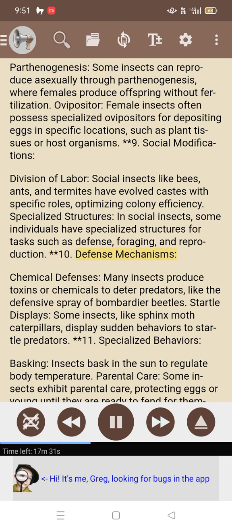10. Defense mechanisms. Chemical defenses: many insects produce toxins or chemicals to deter predators, like the defensive spray of bombardier beetles. Startle displays: some insects, like sphinx moth caterpillars, display sudden behaviors to startle predators.